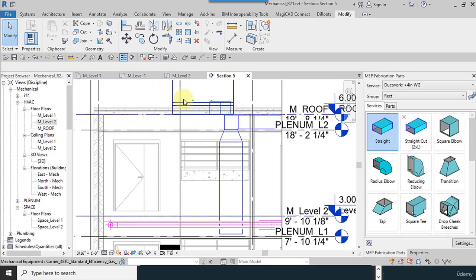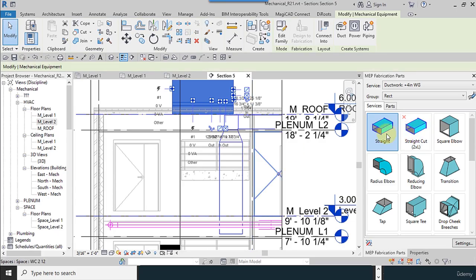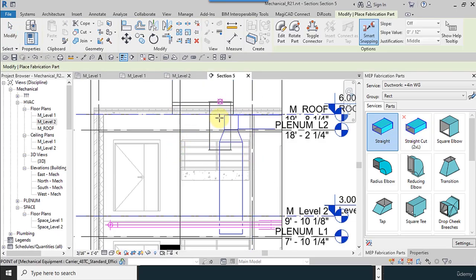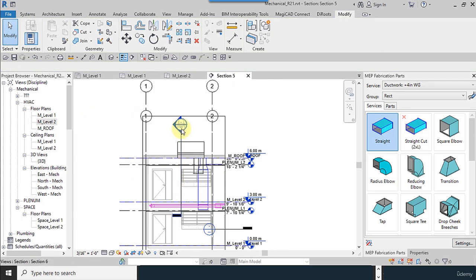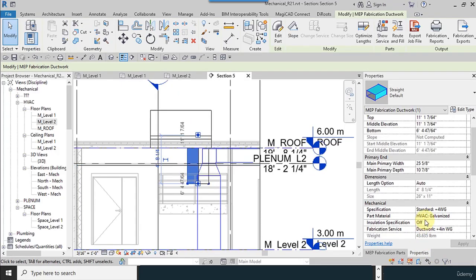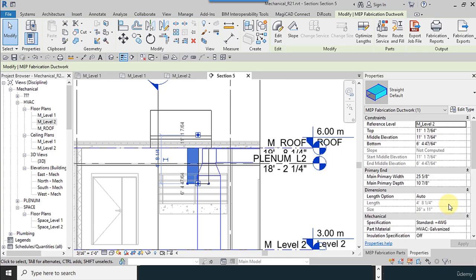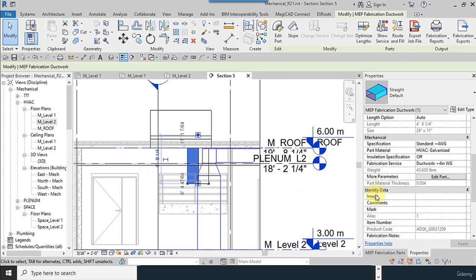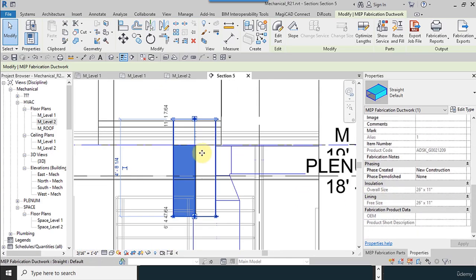I select the straight duct. Like this. And also for this. I need to check which one is for supply in the properties.